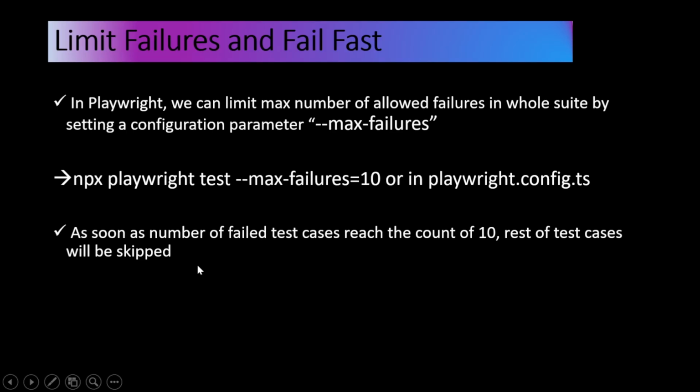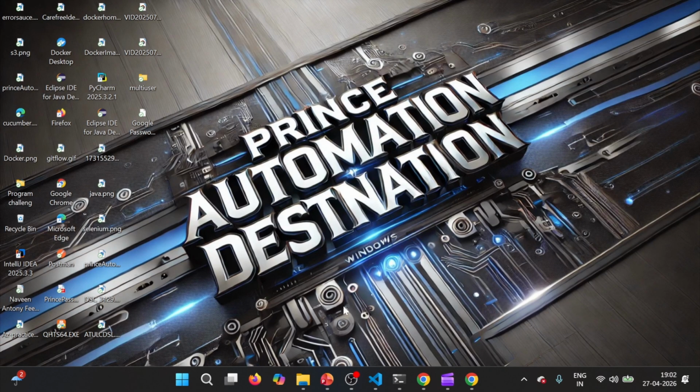How to configure this particular option? There are two ways. One way is we can pass it while running the test cases using npx playwright test and --max-failures, with whatever threshold you want to define. Or you can configure it in playwright.config.ts, which would be applicable globally. We will discuss both options and how they work for this example. As soon as the number of failed test cases reaches 10, the test automation suite execution would be terminated and the rest of the test cases will be skipped. Right, so now let us understand by practical demonstration.